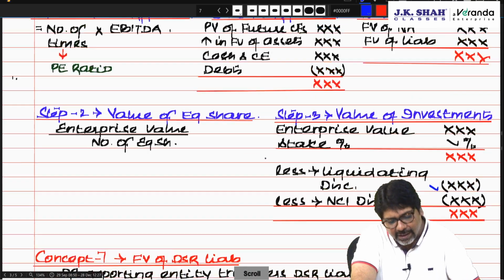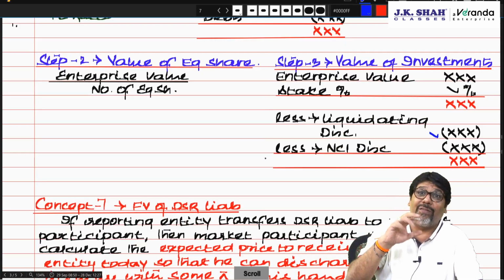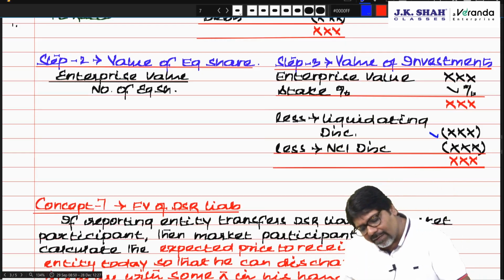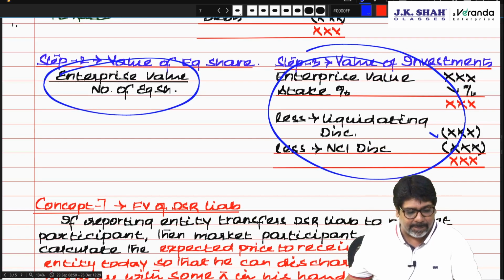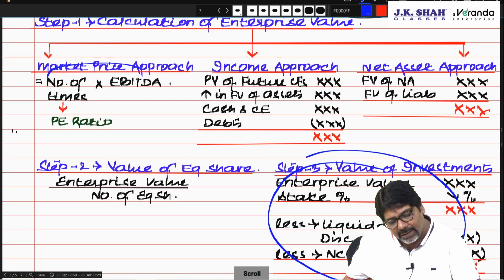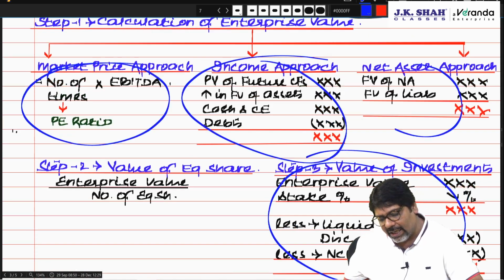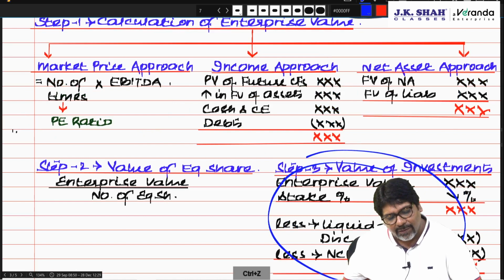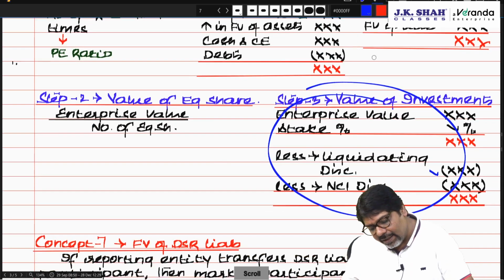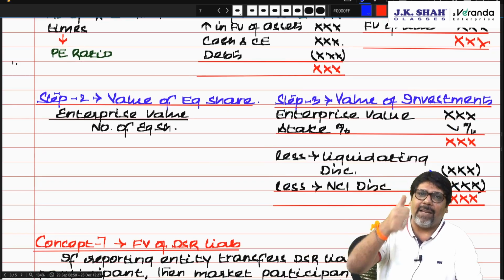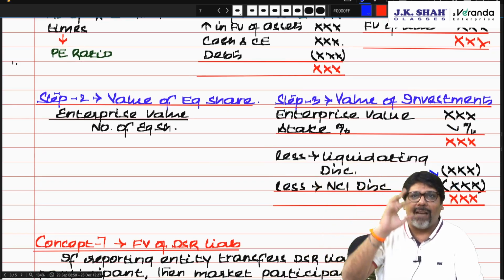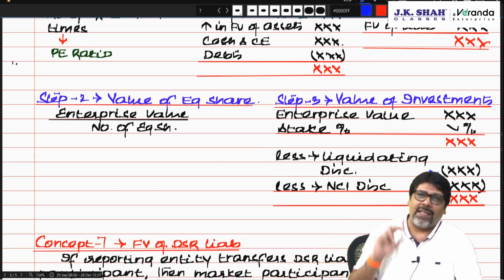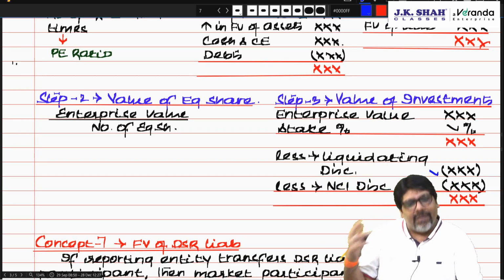So over here, we learned how to calculate value of equity and value of investment in equity. This is basically the value of equity. This is the value of equity share. And this is the value of investment in equity shares. So basically, step 1 gives you the value of equity, that is the business. Step 2 gives you the value of equity share. And step 3 gives you the value of investment in equity shares.